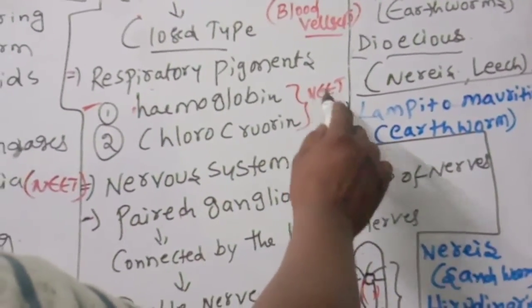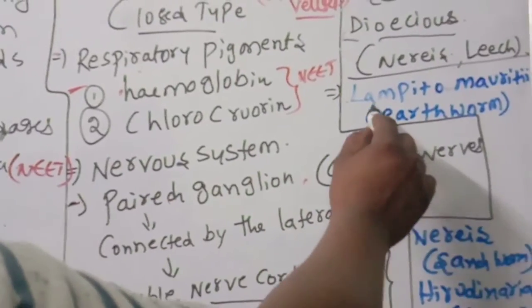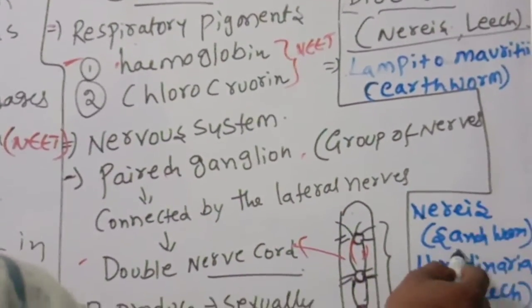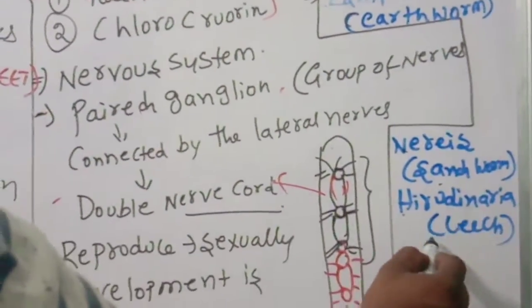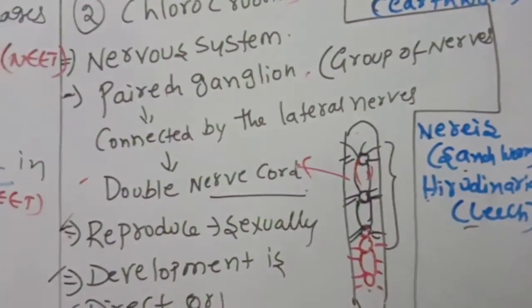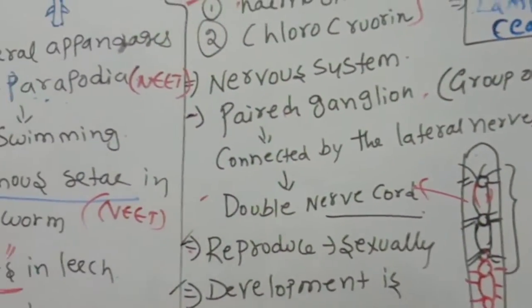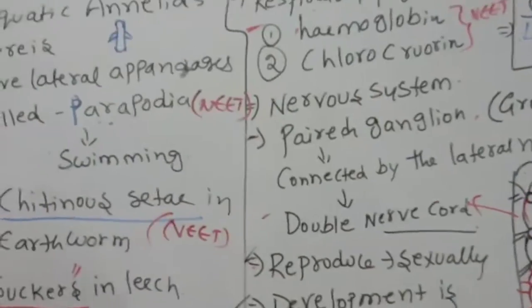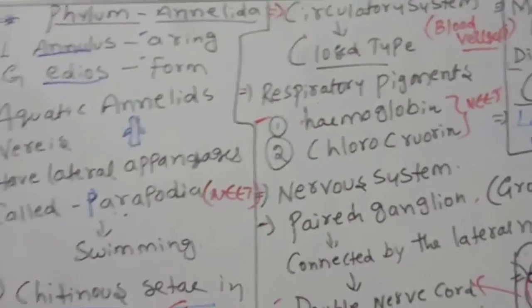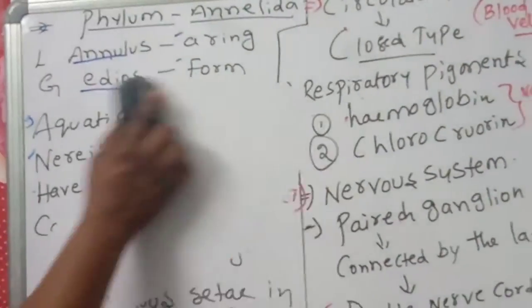Some more examples of annelids are Lampito mauritii, earthworm; Nereis, sandworm; Hirudinaria, leech. Like this, the phylum Annelida is covered. The next phylum we are going to discuss is Arthropoda.